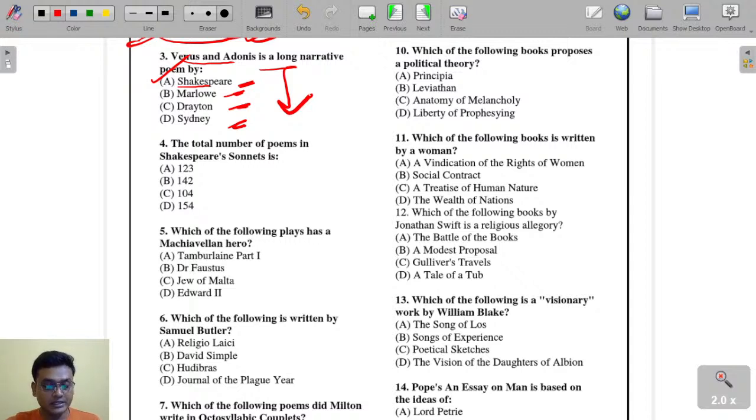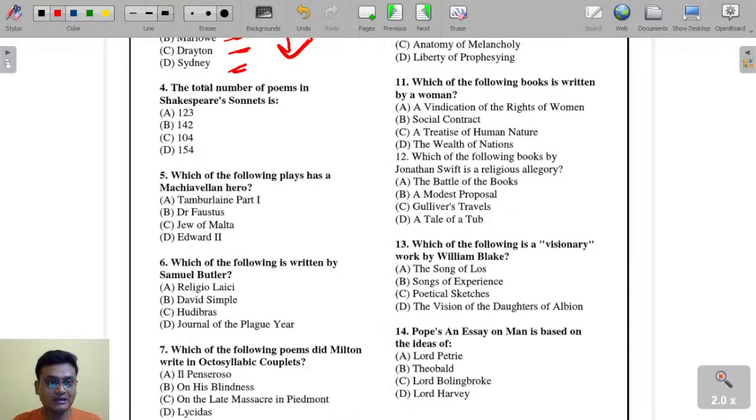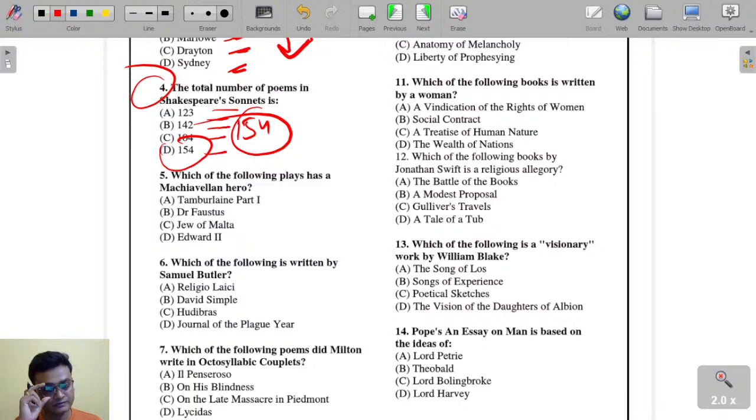Here is question number 4. The total number of poems in Shakespeare's sonnets is 123, 142, 104, or 154. The total is 154 sonnets. Excellent. The total number of poems in Shakespeare's sonnets is 154.